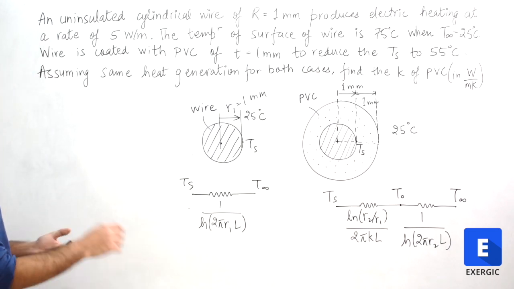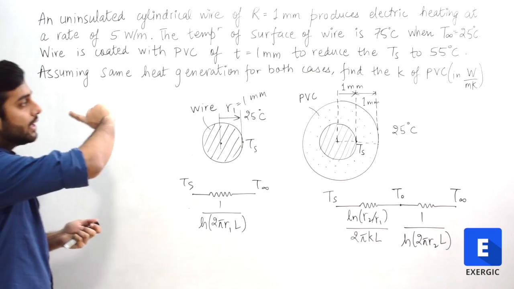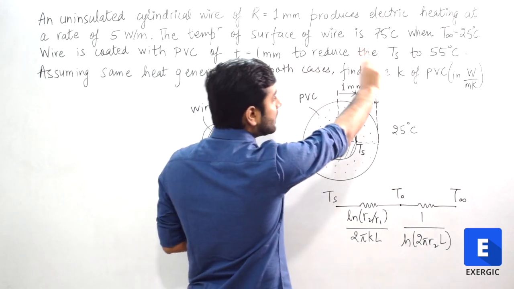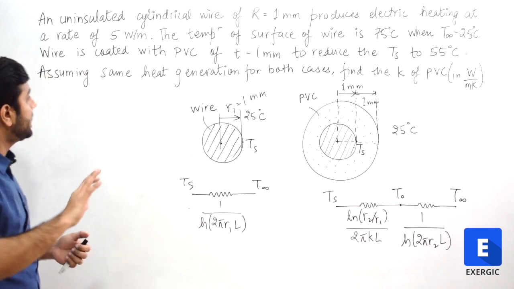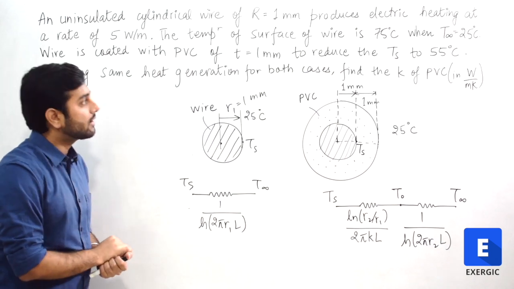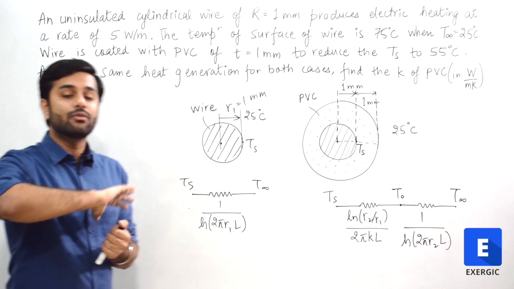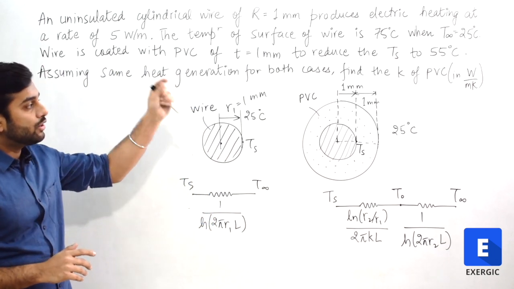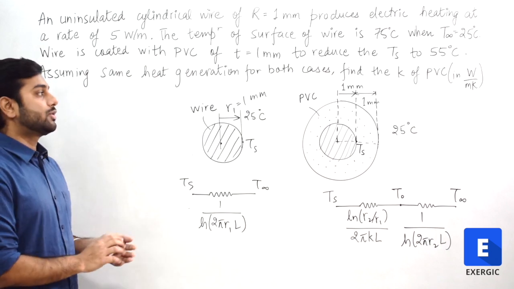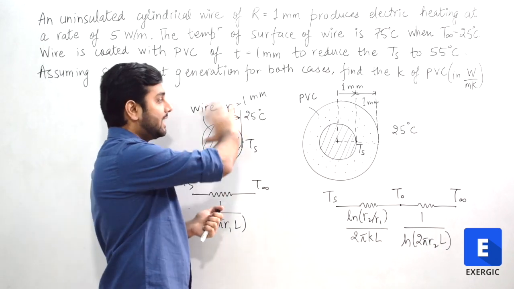Anyway, coming to the question, coating it reduces the surface temperature from 75 to 55 degrees, the surface temperature of the wire itself. Assuming the same heat generation for both cases, for both the insulated as well as the uninsulated case, find the thermal conductivity of PVC. As I told you, the diagram is not given in the question. I have drawn the diagram.